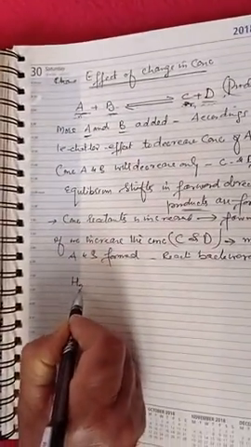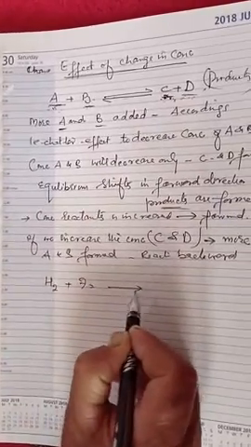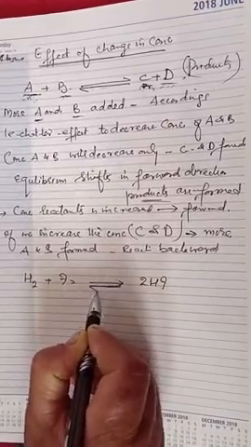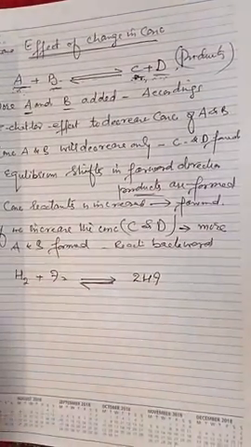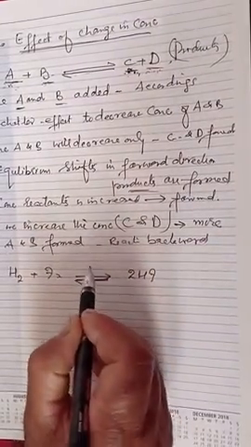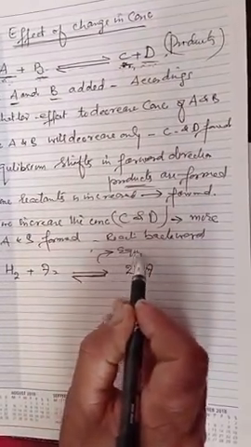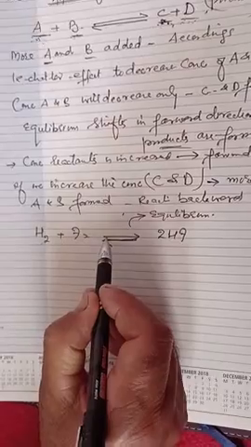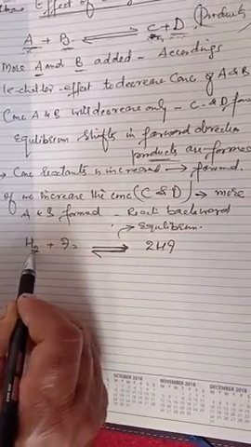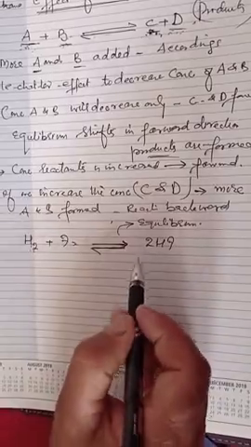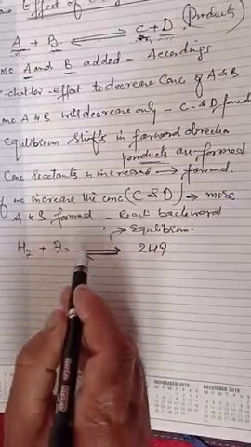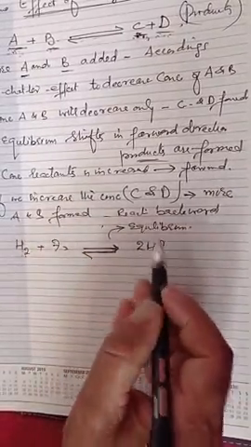For example, I will explain here. If we take a reaction, hydrogen H2 plus iodine I2 gives hydrogen iodide. So this reaction is an equilibrium, a reversible reaction. Let us take the case that it is at equilibrium. So when it has attained equilibrium, if we add hydrogen and iodine, then by Le Chatelier's principle, the effect will be to decrease the concentration of H2 and I2. That will happen only when more HI is formed, so equilibrium will be re-established later on.